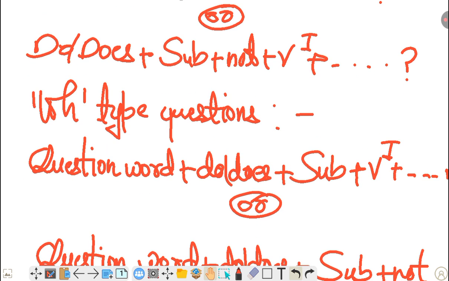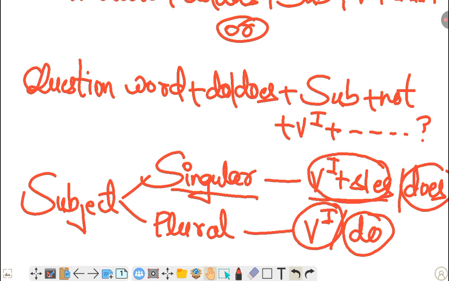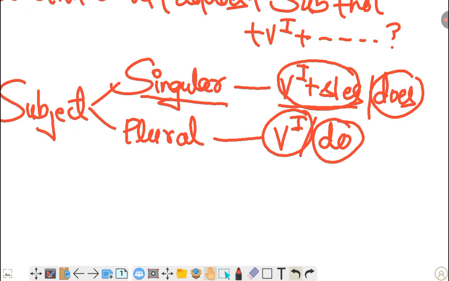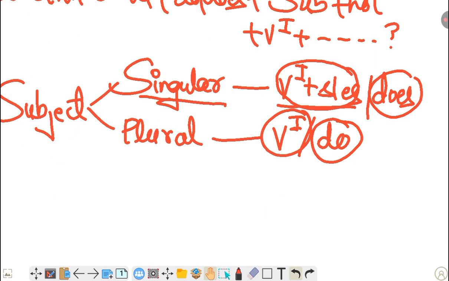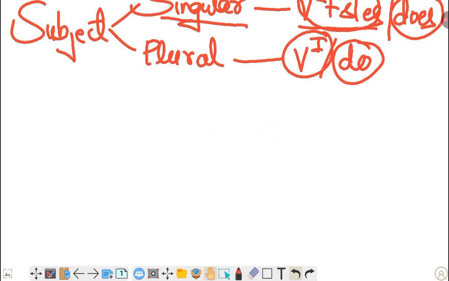A WH type question will start with a question word, so: question word plus do or does plus subject plus first form of verb, or question word plus do or does plus subject plus not plus first form of verb. Simple. Understood this? And when the subject is singular we use first form of verb plus s or es, or does, and when the subject is plural we use the first form of verb or do. Simple.